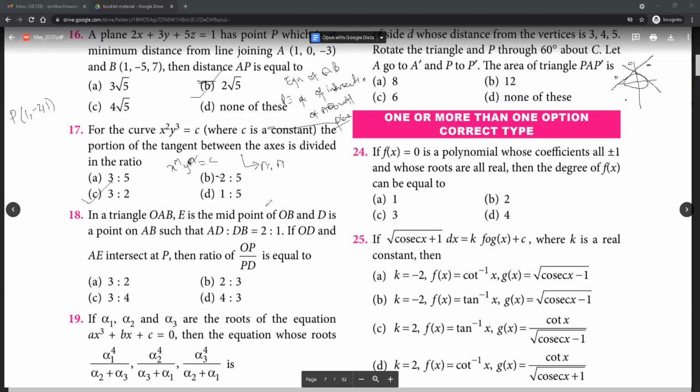Okay, 18. Okay. 18 is A. E is the midpoint of OB, D is the point on AB, such that this is the intersection ratio of this. Quite an easy question.